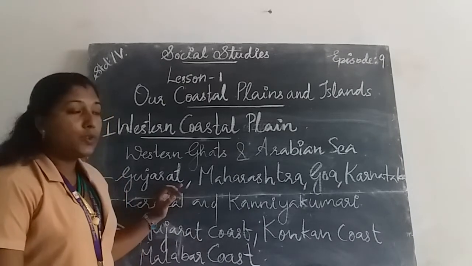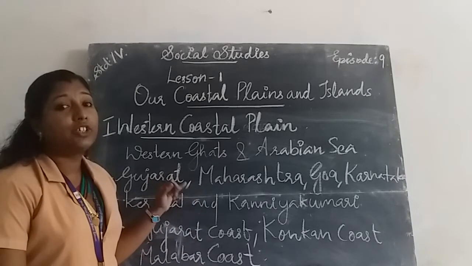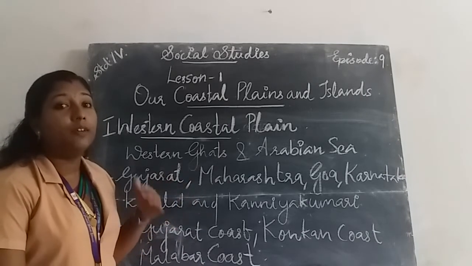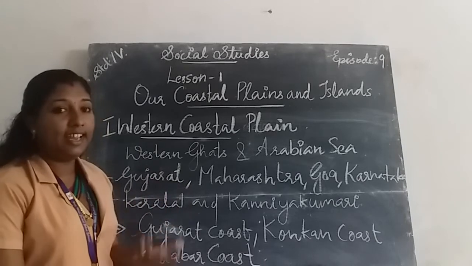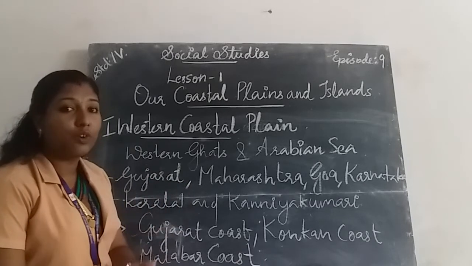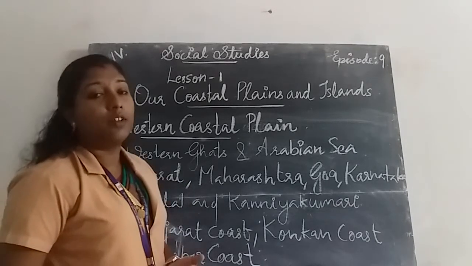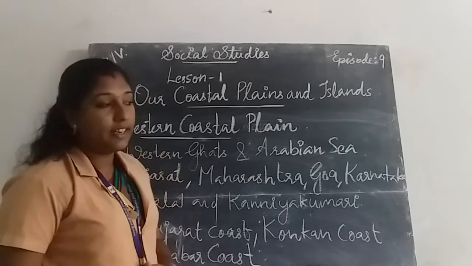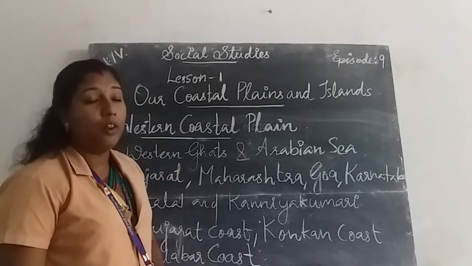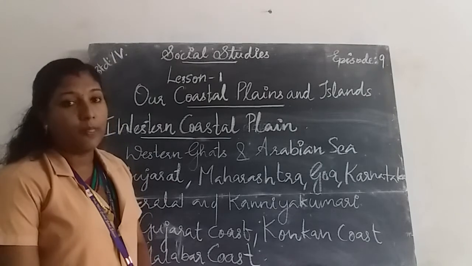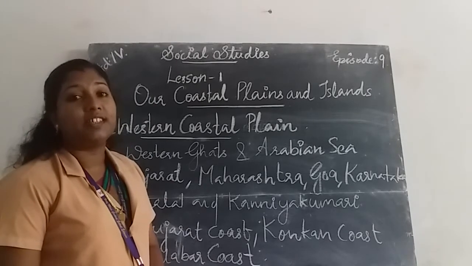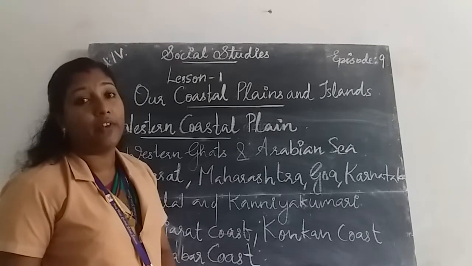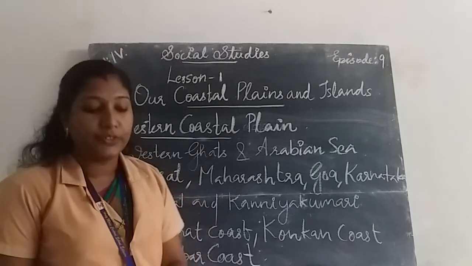Then what are our coastal plains? The flat low-lying land located along the coastline of India is called our coastal plains. Our coastal plains start from where to where? Gujarat to West Bengal.